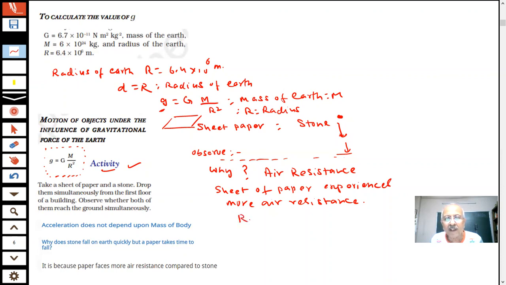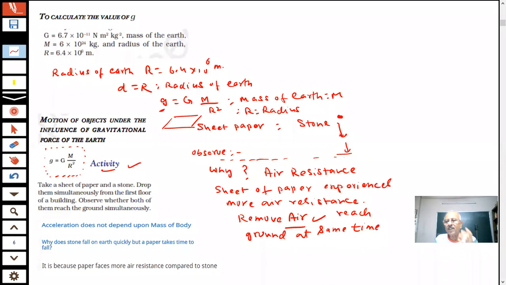So if we remove the air, then you will find they will reach the ground at the same time, because the only force is the gravitational force of the earth. It does not depend upon the mass of the body. We have already told you very clearly, g does not depend on small m, the mass of the body.